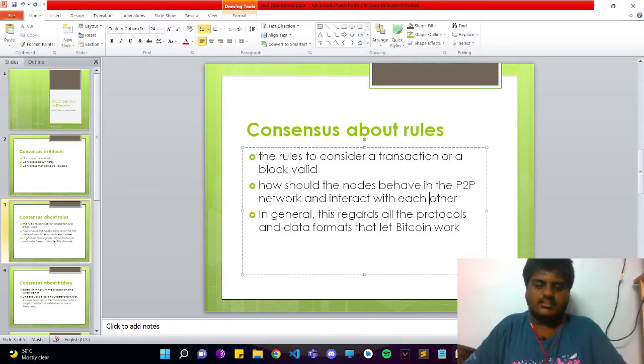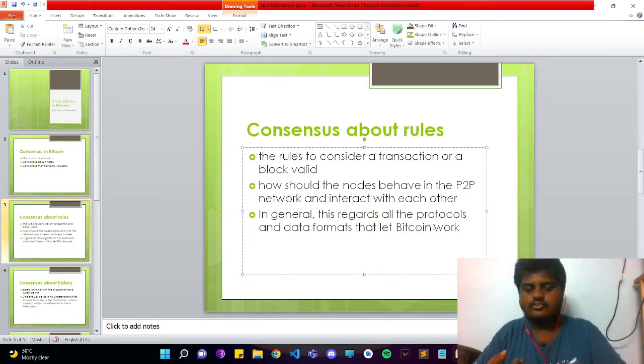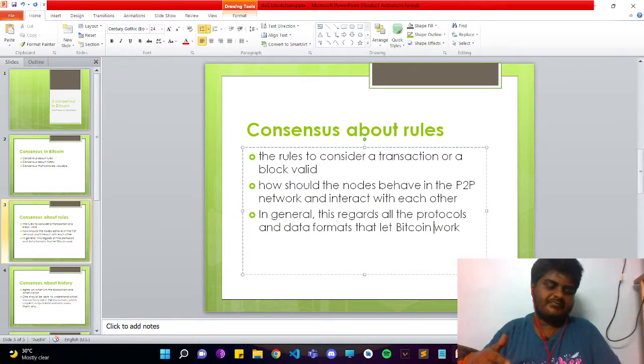In general, this covers all the protocols and data formats that let Bitcoin work: the size, the methodology used to verify, and the methodology used by the miners to encrypt the hashes. All these things are set by certain rules which should not be violated. So that is the rules.